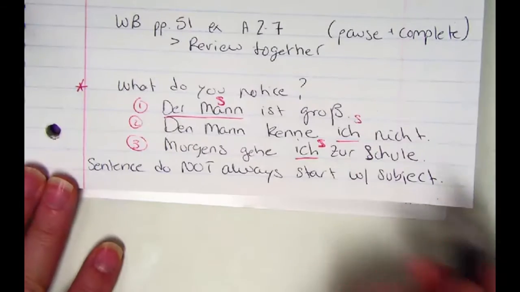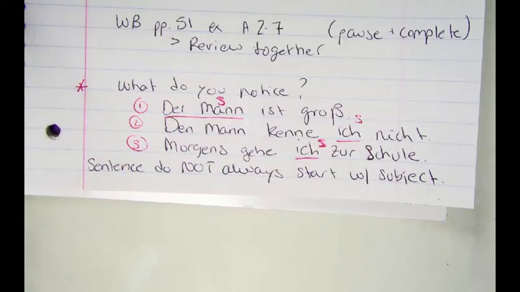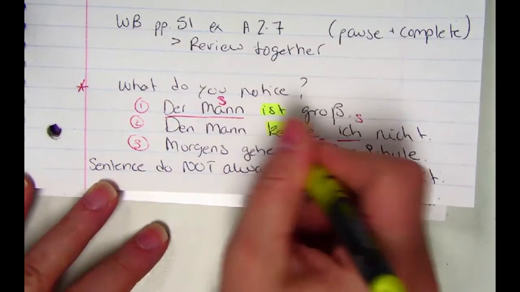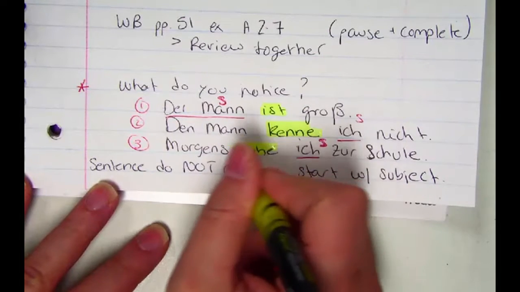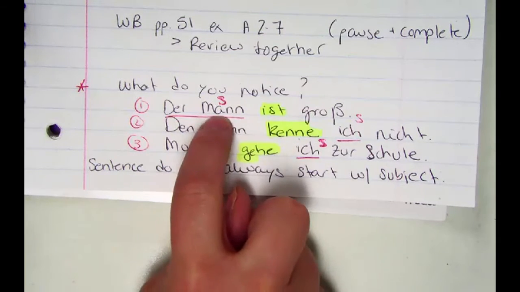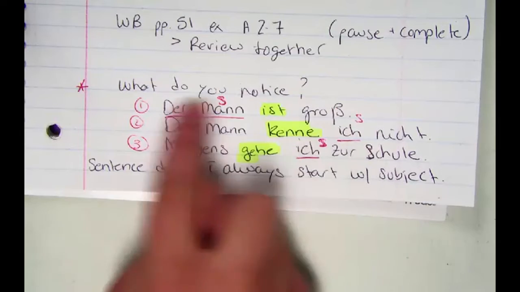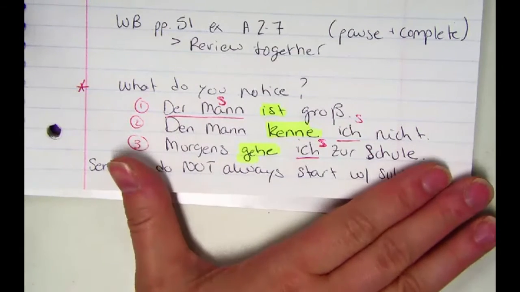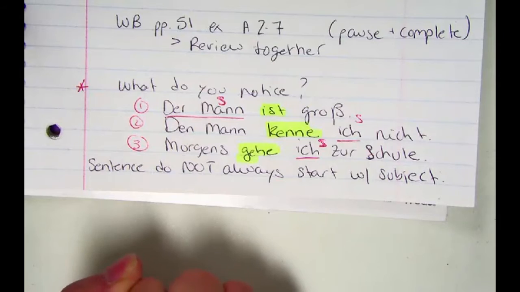The one thing that we had said is constant is that my conjugate verb, the thing that is being done, the action, is going to be in second place. Not the second word, but the second place in the sentence. The subject is going to be either in front of it or behind it, so it's going to be either first or third place. Of course, that's only in regular word order, but for now, that's what you have.